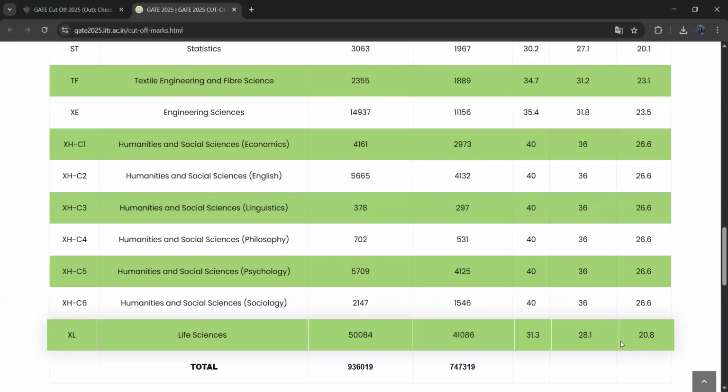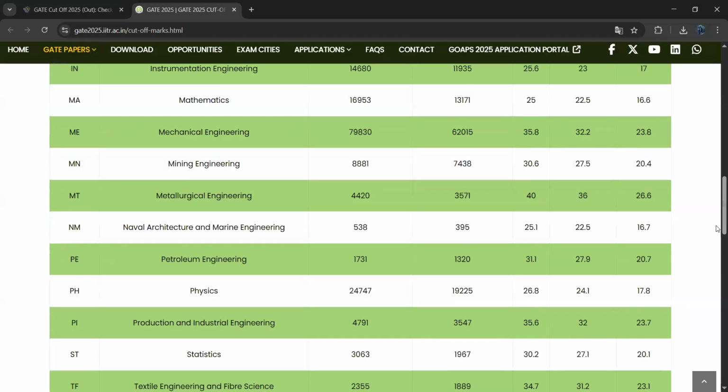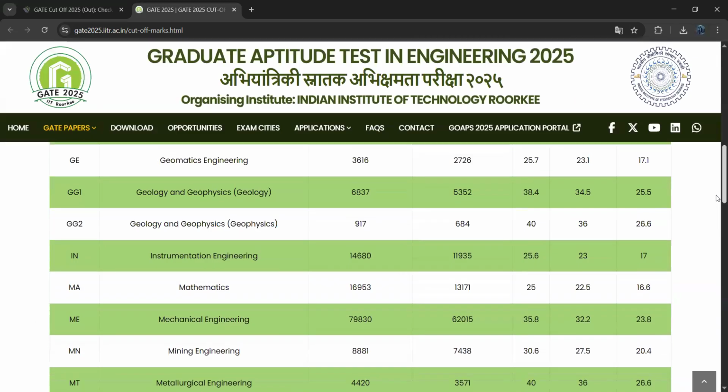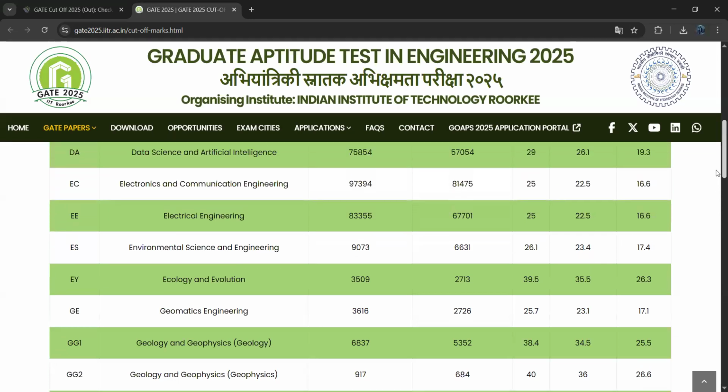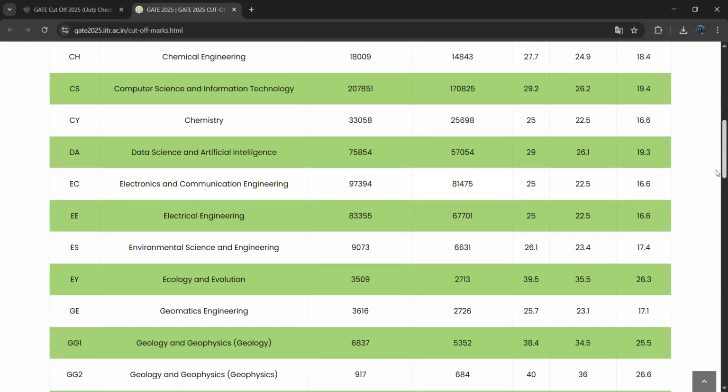So the total number of students registered for the GATE examination for all the branches is 9,36,019 people. Out of them, 7,47,319 people appeared for this examination. Guys, this is the cutoff score for different branches for different categories. So please go and check your cutoff score and check your eligibility.